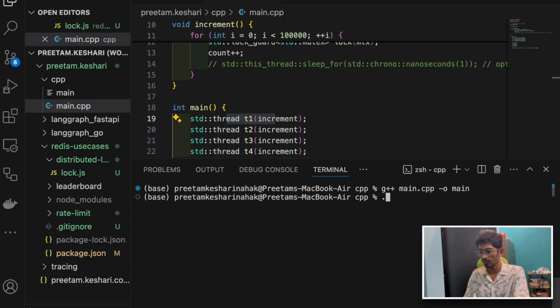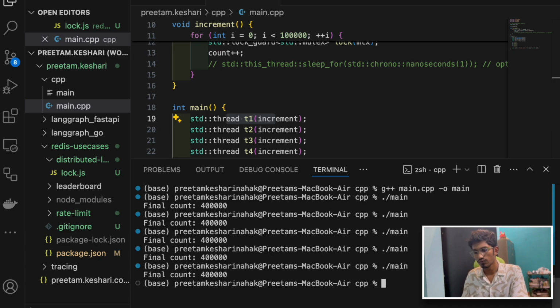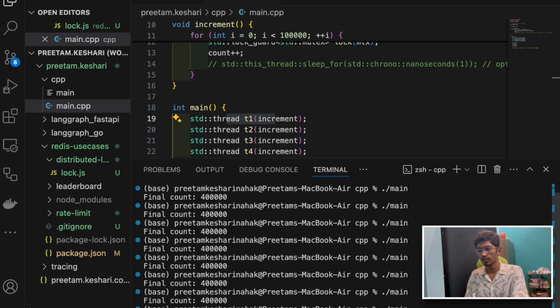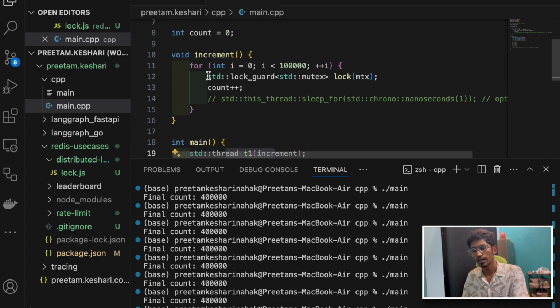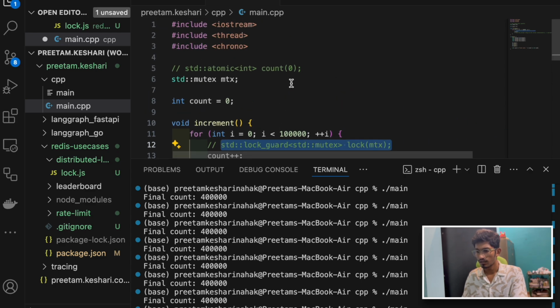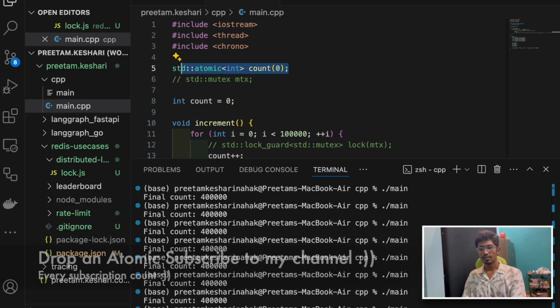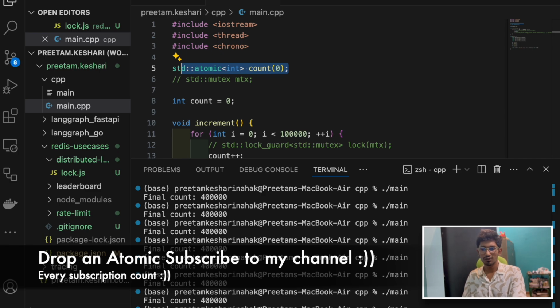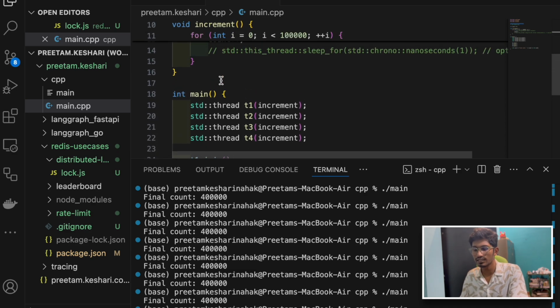Now if I just run this program, you will see that every time you will get the consistent count as 4 lakh. However many times you run it, because now the operation is locked first by a particular thread before any other thread starts to execute the same process. An even better option is to declare the variable as atomic. This makes the ++ operation atomic without any need for locks. So it's faster, lighter, and perfect for small shared variables like counters. So this is another approach you can think of if you are dealing with multiple threads in your program.